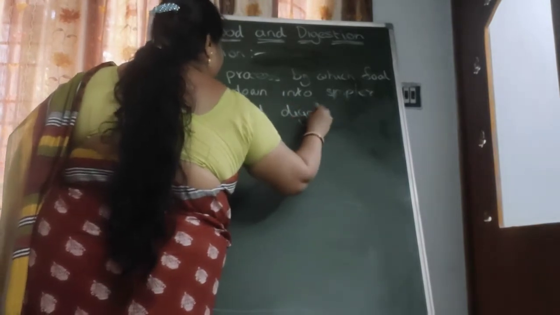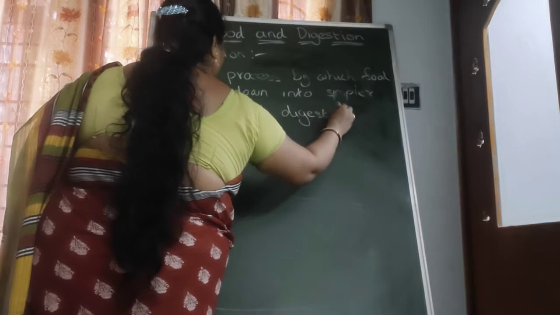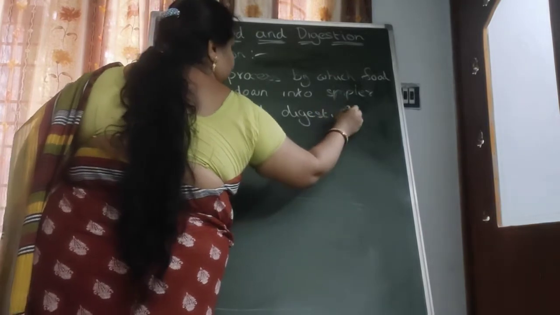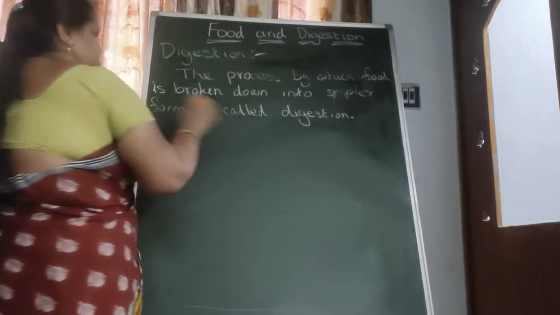The process by which the food is further broken down into simpler form is called digestion.